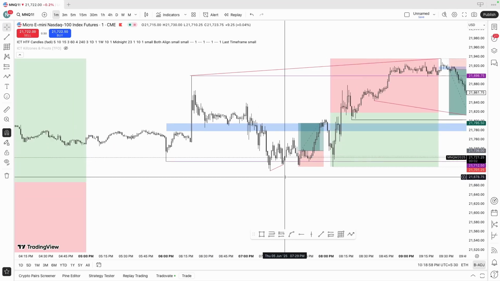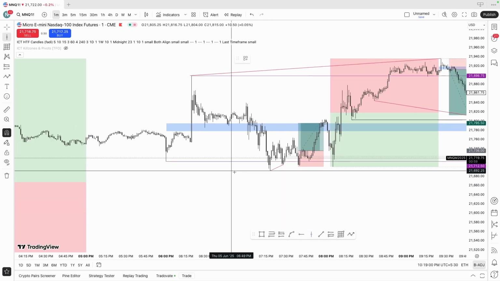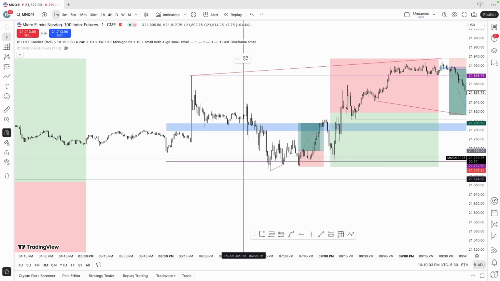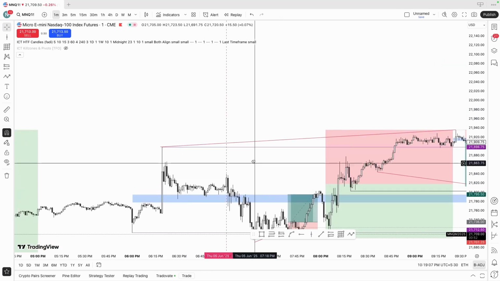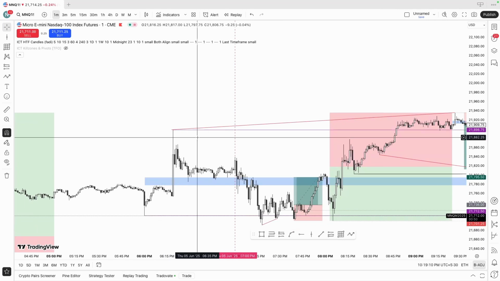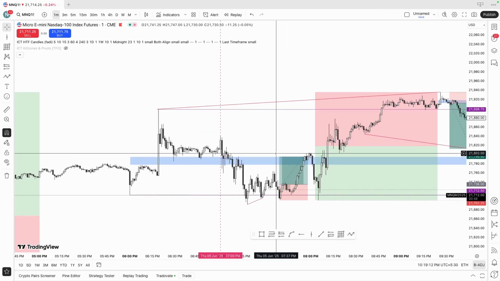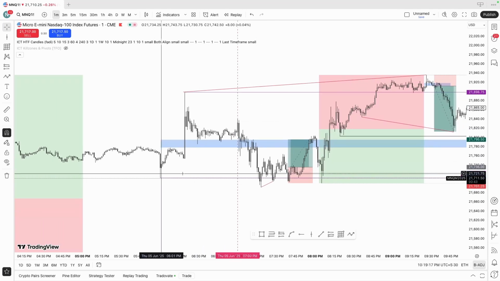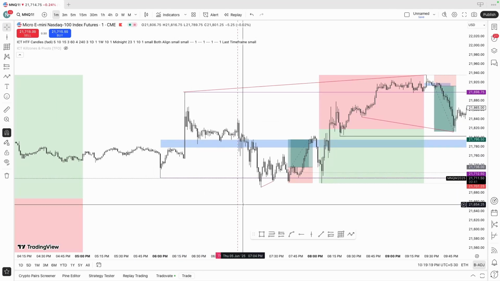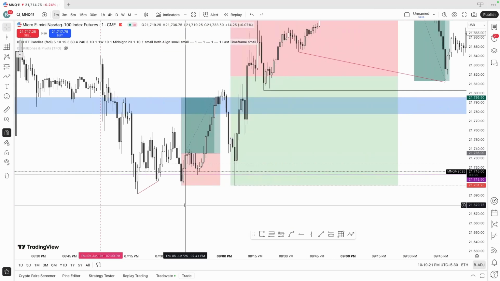So what happened, market opened at 7. If I mark it out, the market opened right here. I was waiting for either the news low or the news high to be taken out so that I can look for the opposite liquidity. Right when the market opened, it instantly went to take out these news lows, good liquidity. So we had a liquidity sweep.